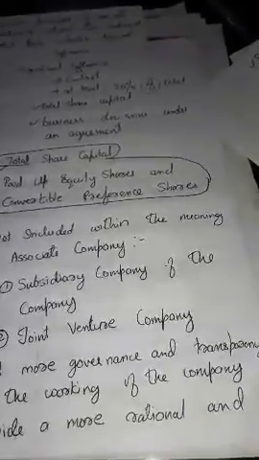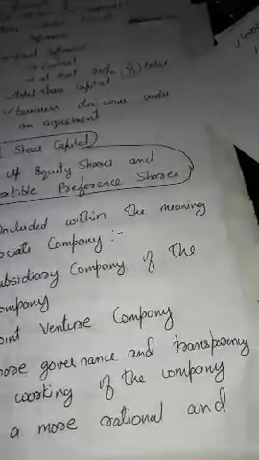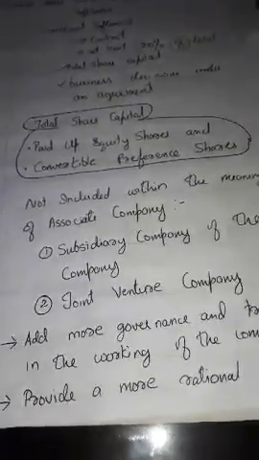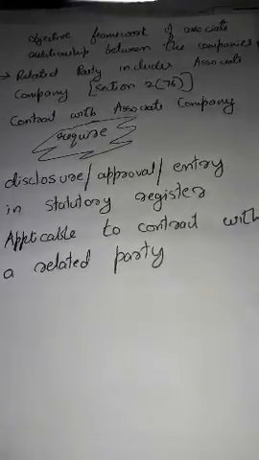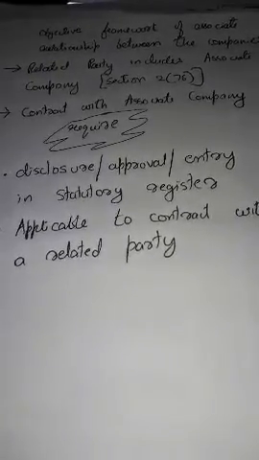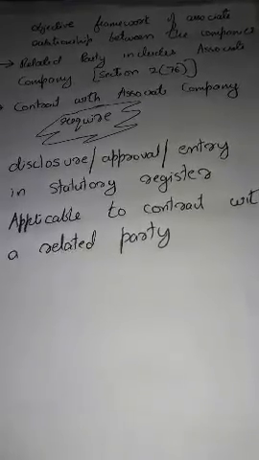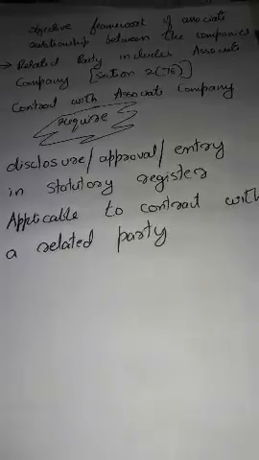And what's more with regard to this associate company? Why are associate companies formed? Associate companies add more governance and transparency in the working of the company, for they provide a more rational and objective framework for associate relationship between companies. Section 276 of the Companies Act says that a related party includes an associate company.